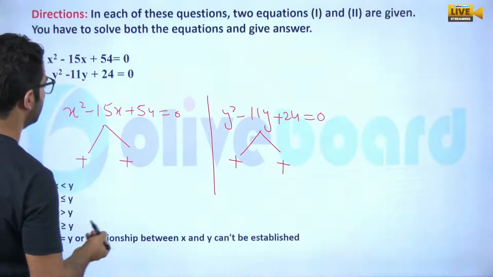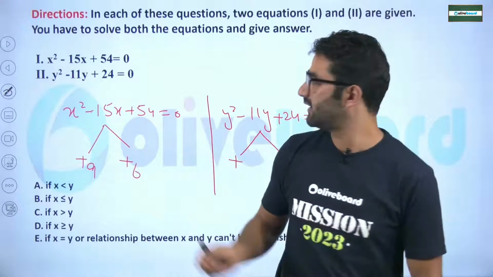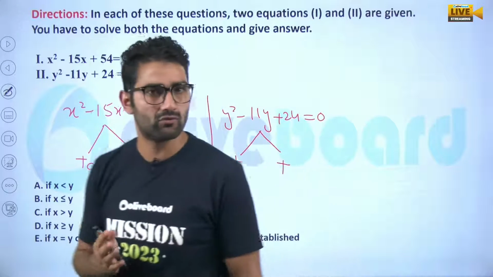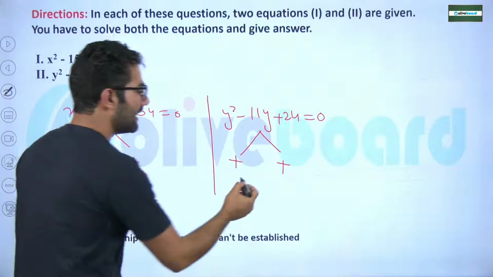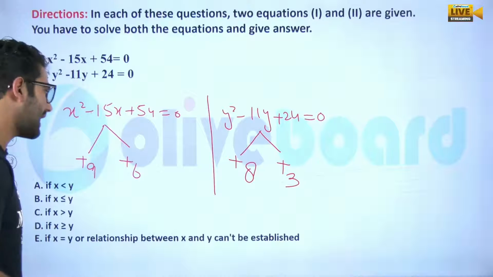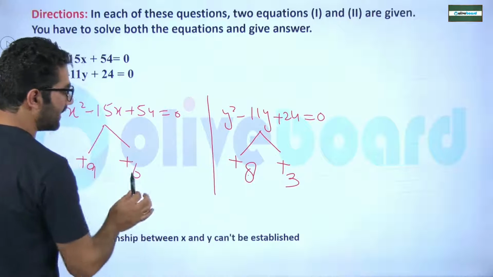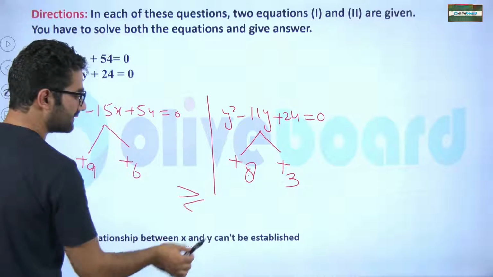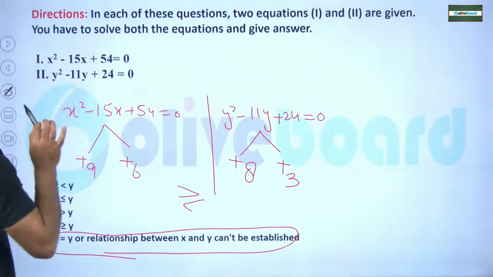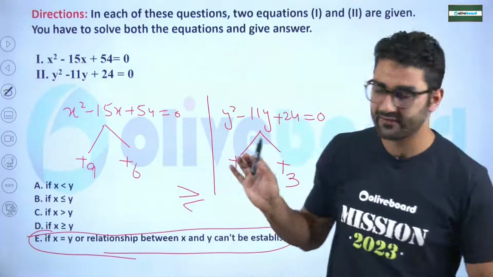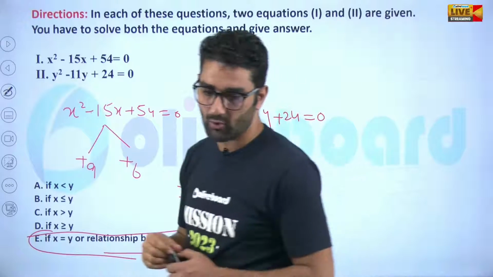Definitely, it will be 9 and 6. Clear? 9 and 6. Is there any coefficient? No coefficient, my dear. Great. So leave it. Now 24, 11. Their sum should be 11. I think 8 and 3 you can satisfy this. Great. 9 is greater than both in the two cases. I mean, this is less than this and this is greater than this. So we can say there is some greater than, some less than. So the relation between them cannot be established. I think it is clear. Can we move forward, my dear? Can we move to the next question? Hope it is clear.